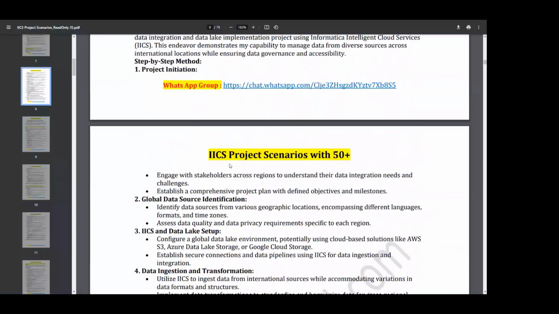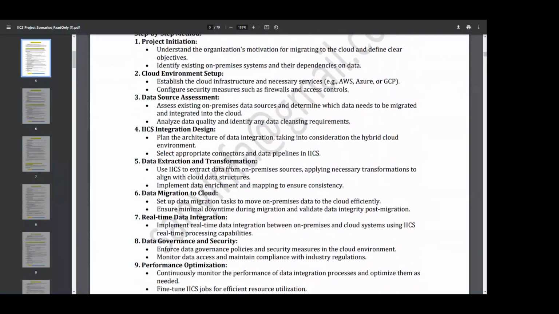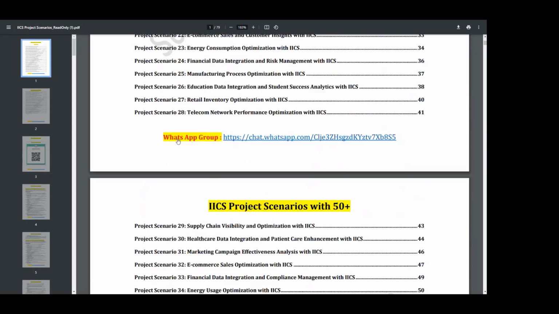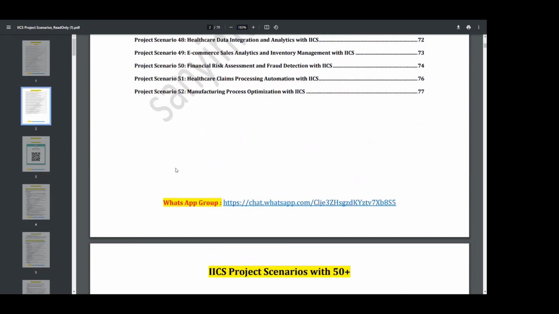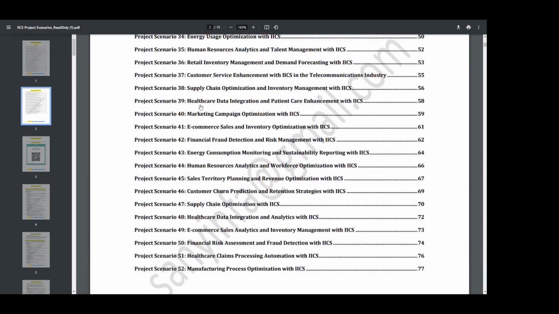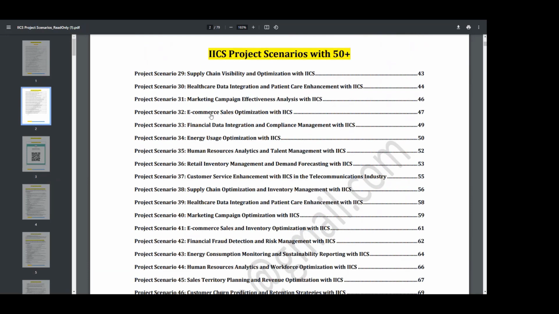This is the document which you will be receiving, and I will be sharing it with you guys shortly. This is the project scenarios document, where you will have all the projects. You can see 1 to 52 projects are there. For example, if they want to go for a healthcare unit and get a project, or an HR project, or e-commerce, marketing, retail, banking, HR, any project.